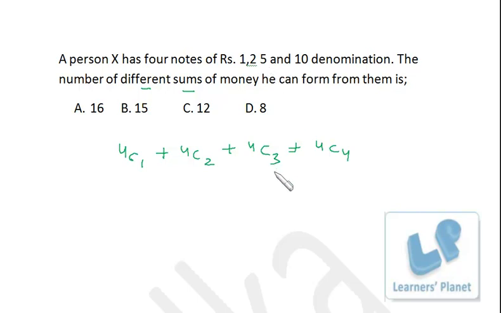Similarly 4C3 if he is taking 3 notes, and 4C4 if he is taking all the 4 notes. So that's 4 plus 6 plus 4 plus 1, and that is actually 15.